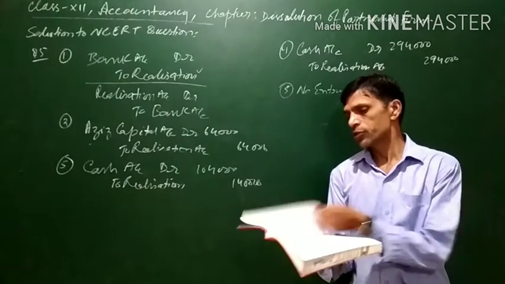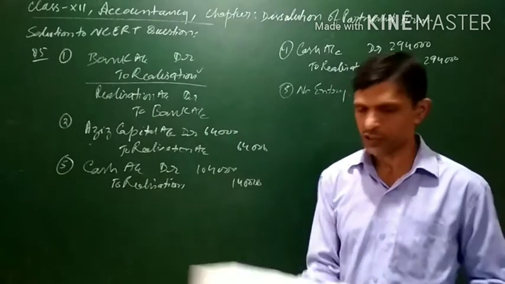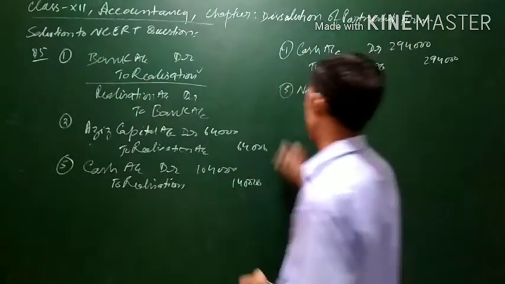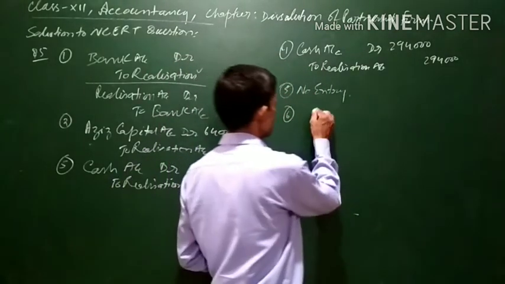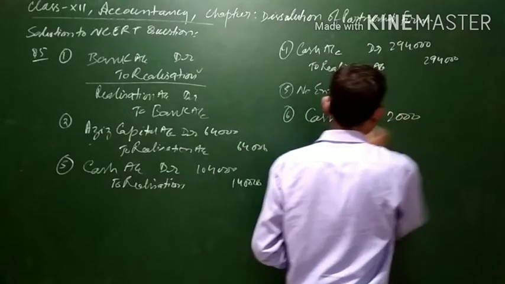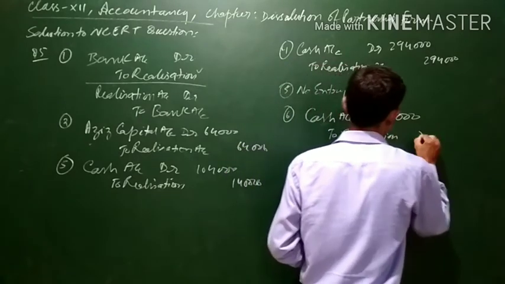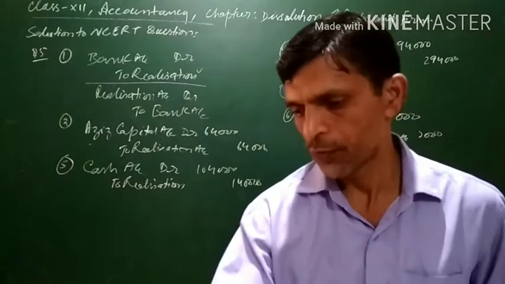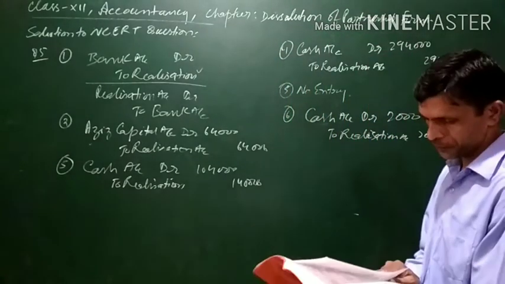The sixth, yes, the last one, is investment whose face value was 4,000, realized 50%. So out of the 4,000 face value, only 50% is realized. This means the investment is sold at 2,000. Again, for this, cash or bank account will be debited, and realization account will be credited because it is a nominal account. It is a gain for the business because 2,000 is realized on the sale of the asset. Only 50% is realized, so cash account will be debited with 50% of the value of the investment.